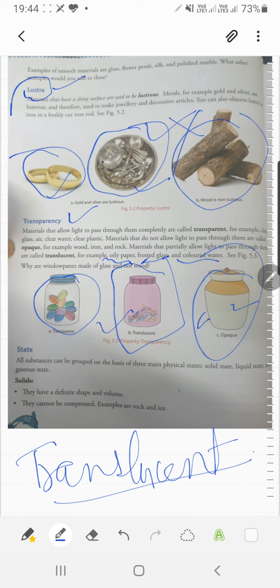You can also put an oil drop on a paper, and when you see a bulb through that paper, you cannot see the bulb completely, because the part of the paper where the oil drop has fallen is glossy now, and it is not allowing the light to pass completely, but somewhat it is allowing light through. So that oily paper is translucent in nature. Transparent things allow complete light to pass through them, translucent materials partially allow light to pass through, and opaque materials do not allow light to pass through them, fine.